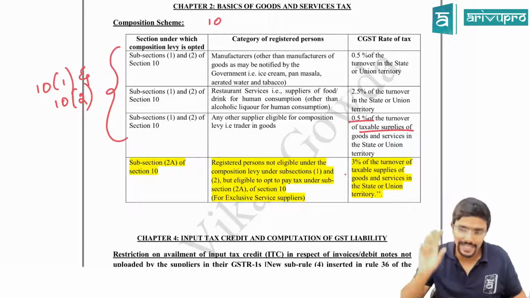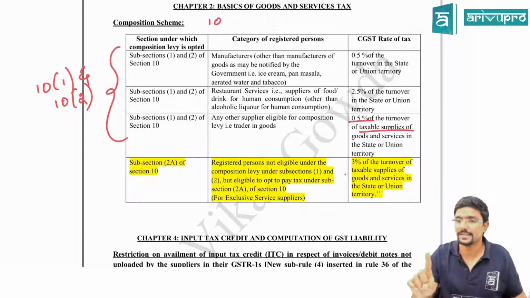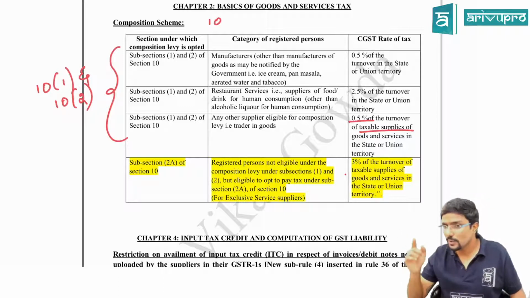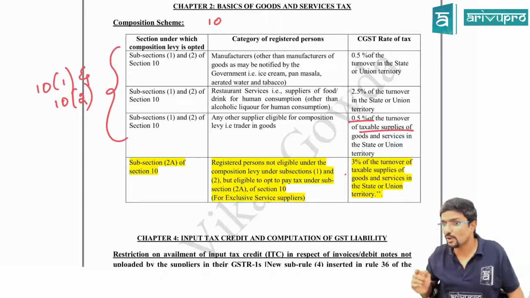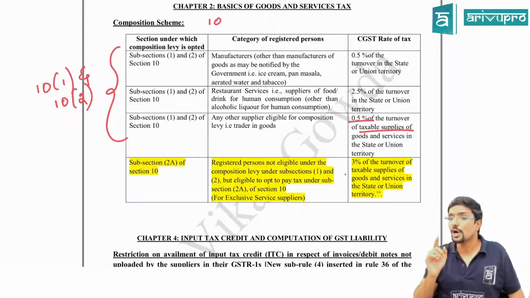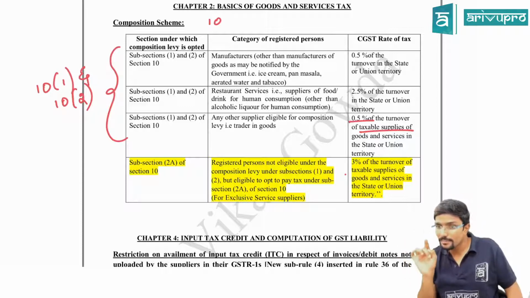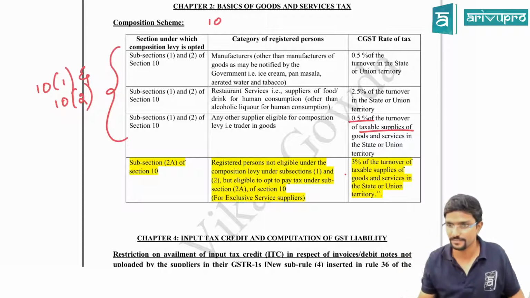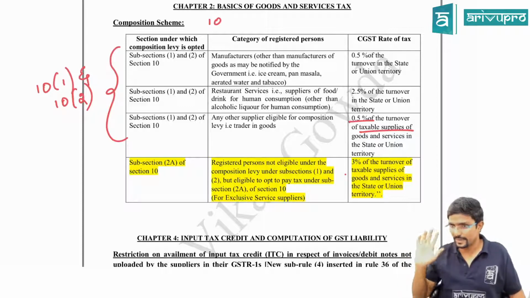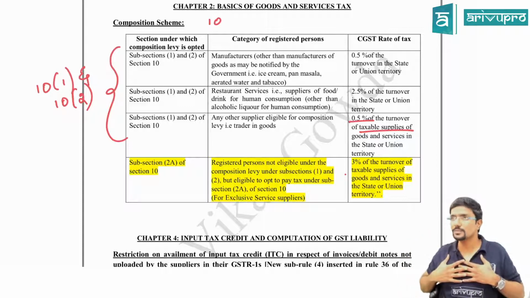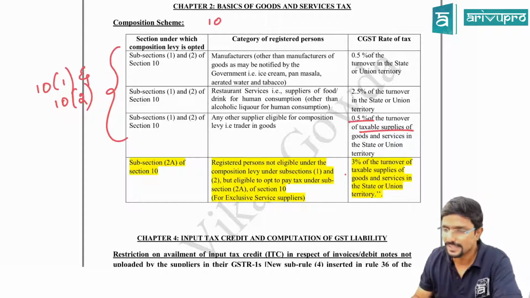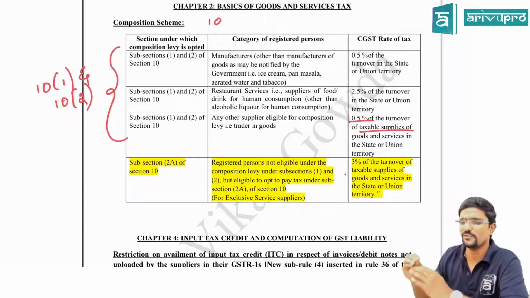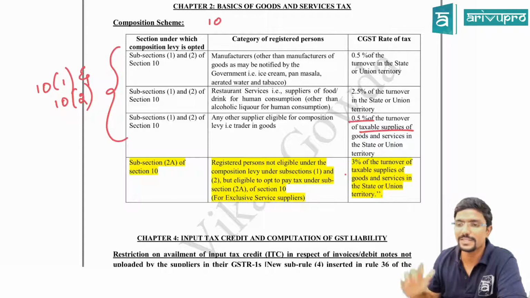The answer is yes, provided the turnover you are getting from that small service is not more than 5 lakh or 10% of your aggregate turnover in the previous financial year, whichever is higher. If it is crossing that limit, assume my management consultancy services turnover is 15 lakh, which is crossing that limit.